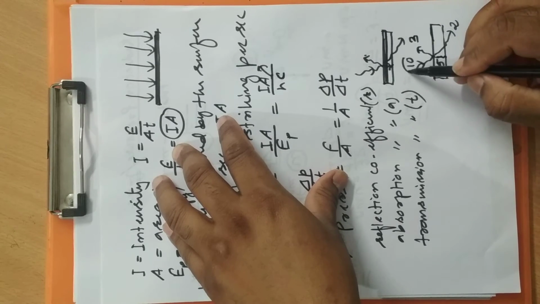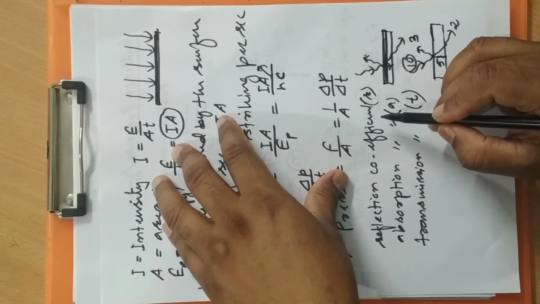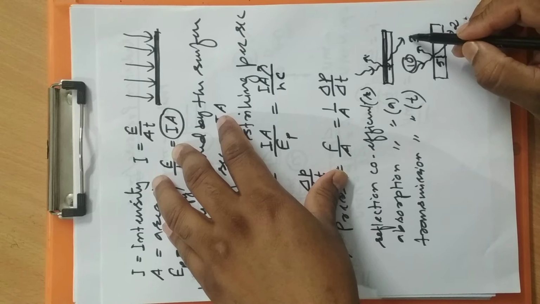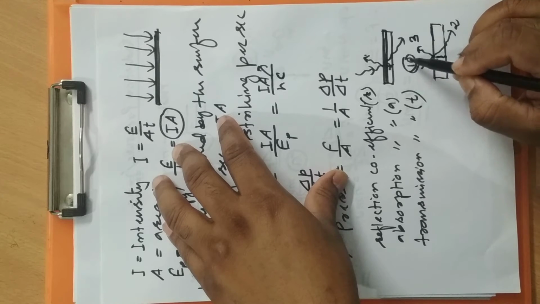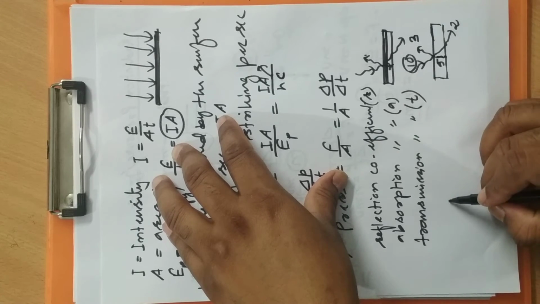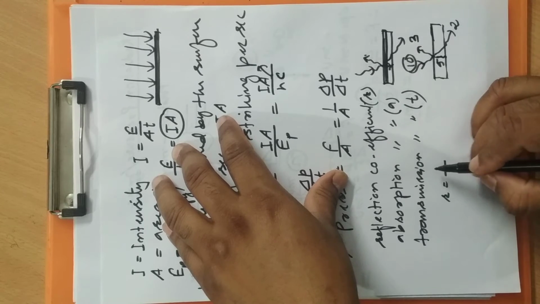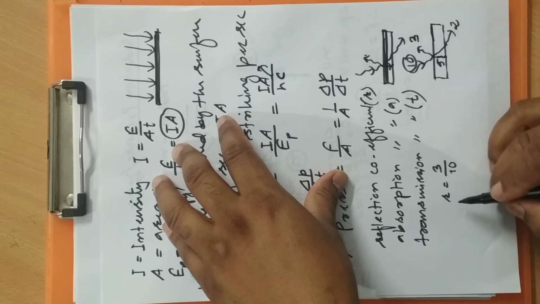That means 3 out of 10, so 3 by 10 is the reflection coefficient.